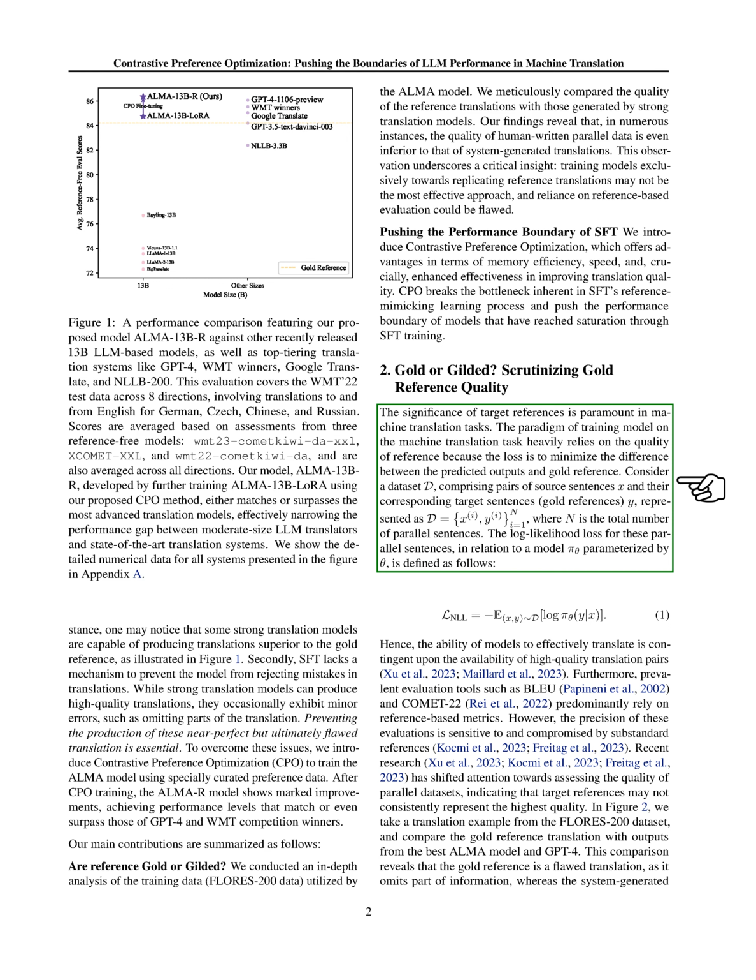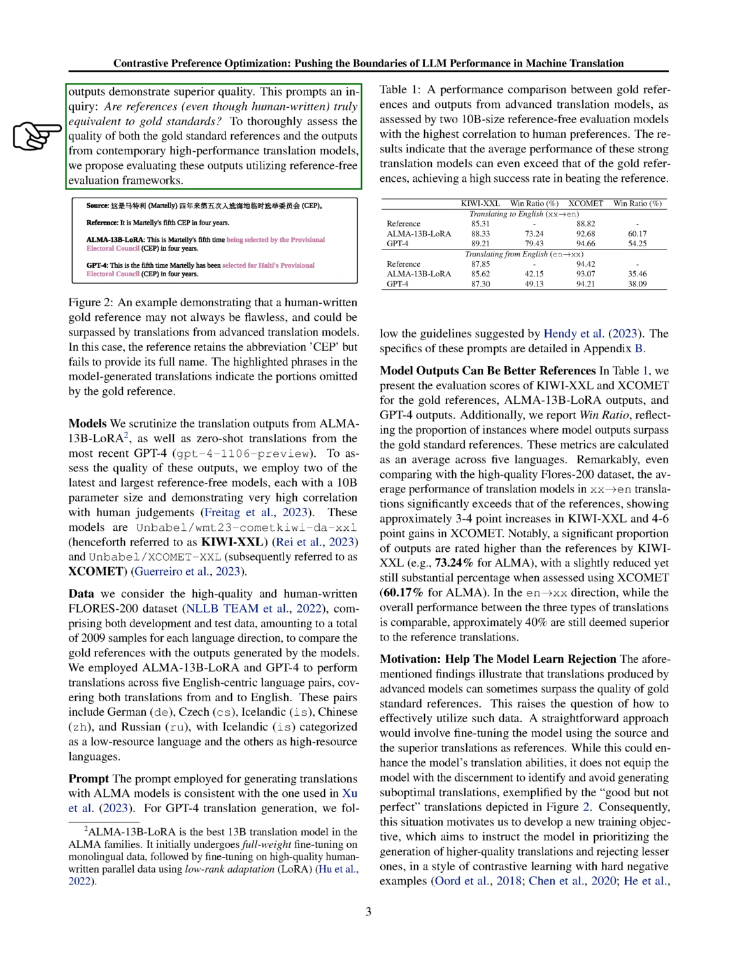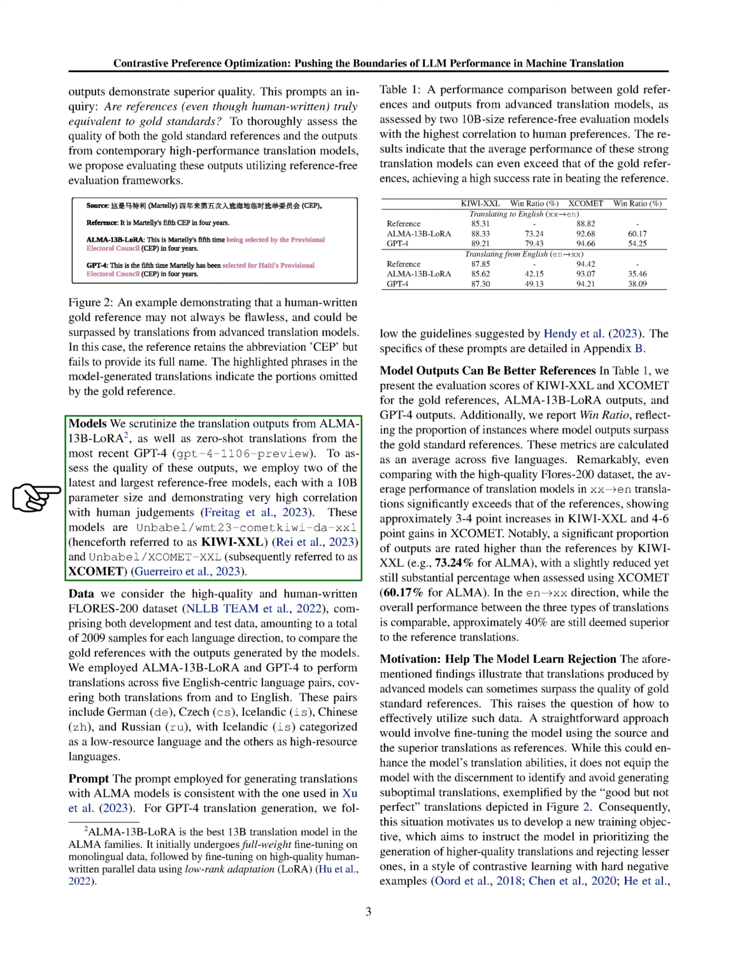To thoroughly assess the quality of both the gold standard references and the outputs from contemporary high-performance translation models, we propose evaluating these outputs using reference-free evaluation frameworks. We scrutinize the translation outputs from ALMA 13B LoRA, as well as zero-shot translations from the most recent GPT-4. To assess the quality of these outputs, we use two of the latest and largest reference-free models, each with a 10 billion parameter size and demonstrating a very high correlation with human judgments.